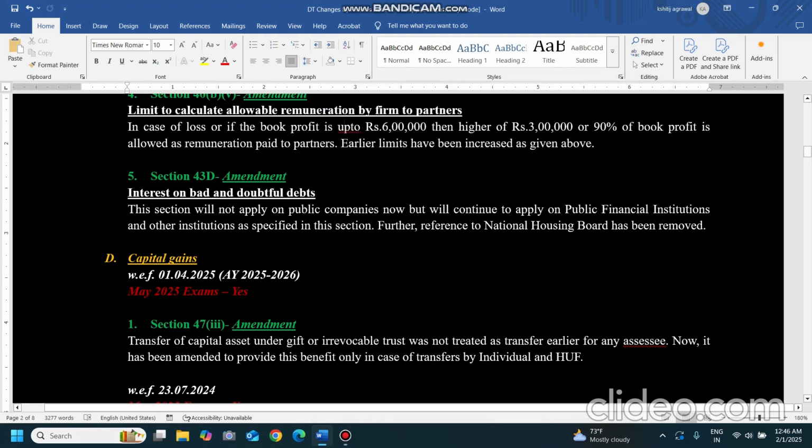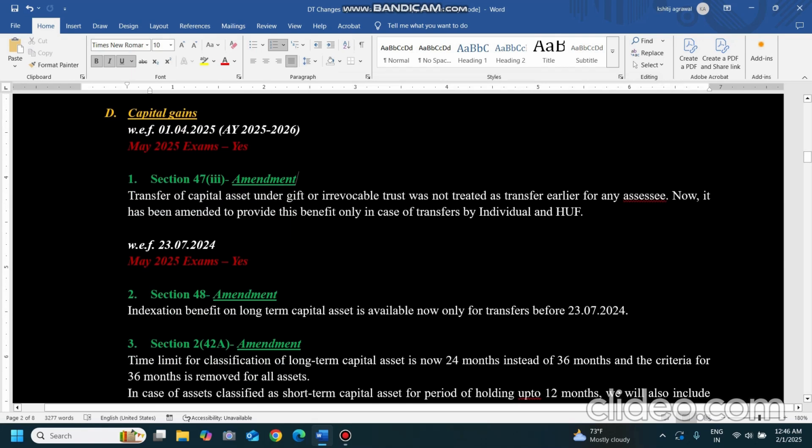Now coming to capital gains. What are capital gains? These are the major changes which have been brought by the Finance Act 24 in the Act. There are some clauses which are applicable from assessment year 25-26, that are whole year wise amendments, and some amendments are date specific, that from this date it is applicable. So one amendment is applicable for the whole assessment year for the transaction, no matter when the transaction is happening by the assessee.